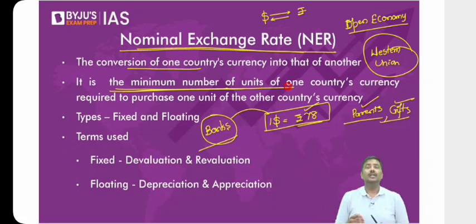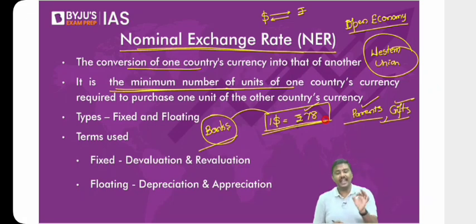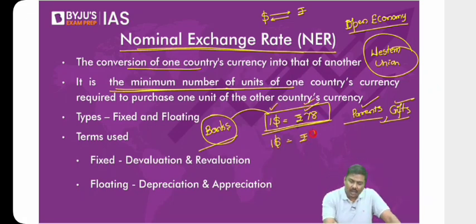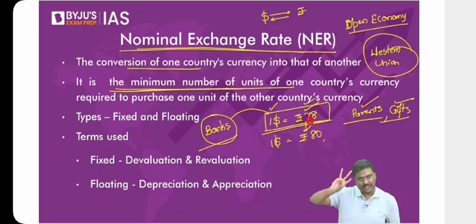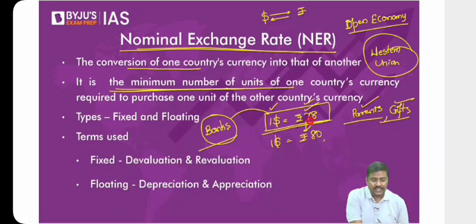The next question is, sir, you have written $1 is equal to 78. How do we decide it? And sometimes I read in the newspaper, $1 is equal to 80 rupees. How is that? It has moved. Simple logic here. Understand this carefully. There are two methods, in fact, I'll introduce a third one also. Have patience. There are two methods using which we determine the exchange rate. One is called a fixed exchange rate. The second one is called a floating exchange rate.